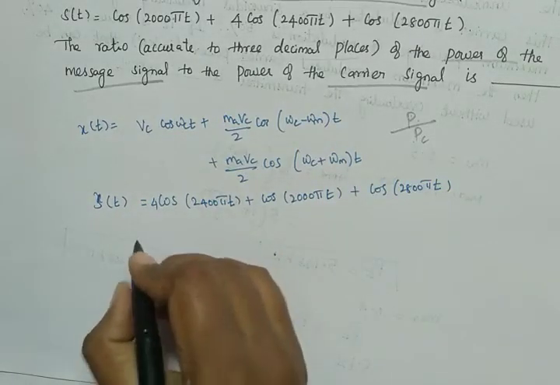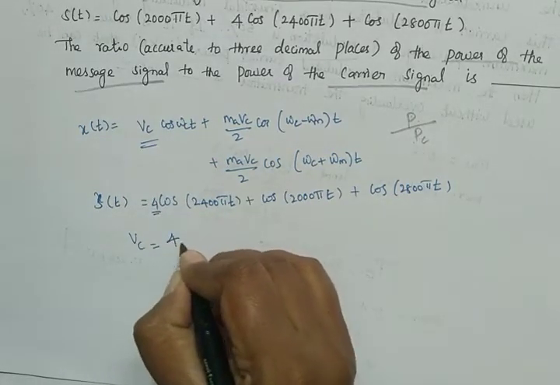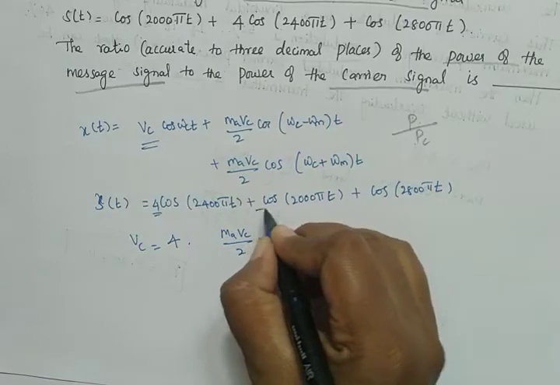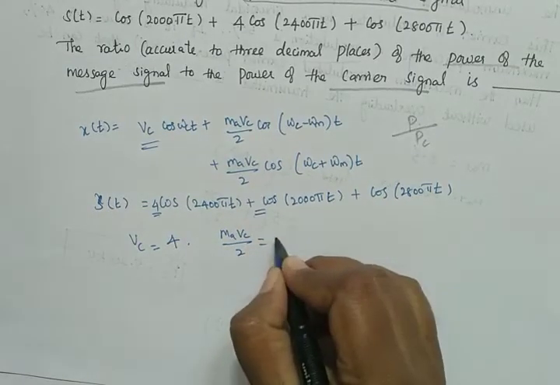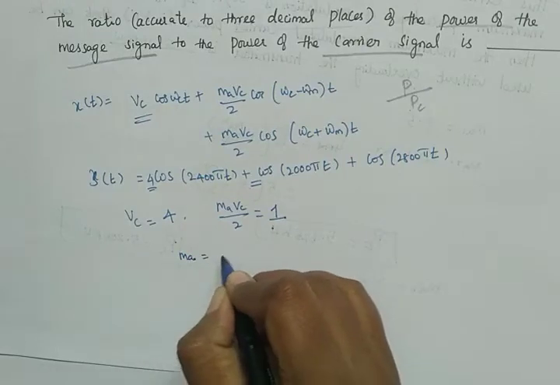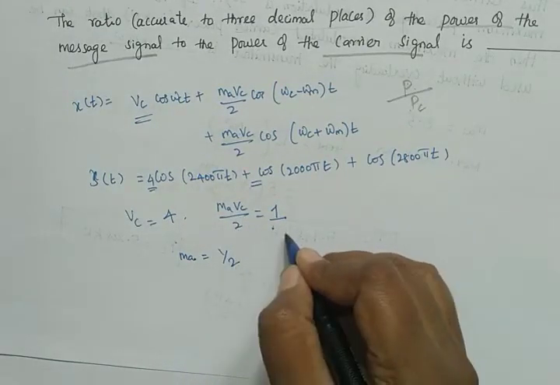By comparing these two, we can write Vc will be equal to 4. Now what is ma Vc/2? Here we don't have any number, so it is understood to be equal to 1. Therefore we can write ma = 1/2. So from this we get ma = 1/2.